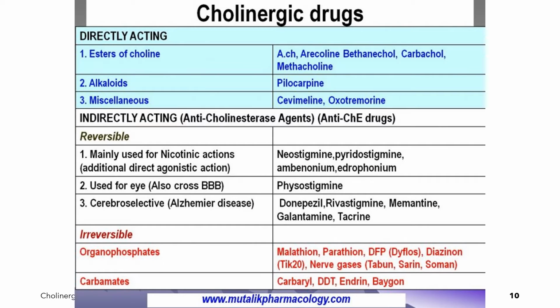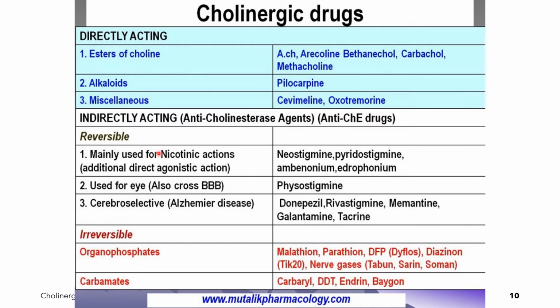This is another diagram now showing the classification of the cholinergic drugs, particularly the cholinergic agonists. In this diagram, one of the authors classifies the cholinergic agonists into direct acting and, of course, indirect acting. In the direct acting we have the esters of choline, or the choline esters. We have also the plant alkaloids. And under the indirect acting, these are also known as the AChE inhibitors or the anticholinesterase agents.